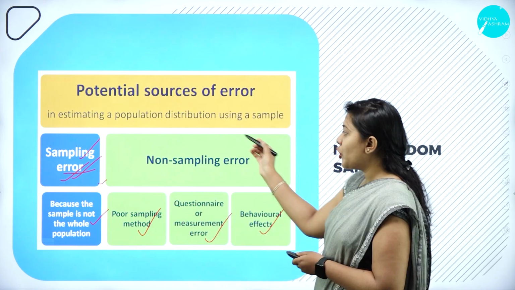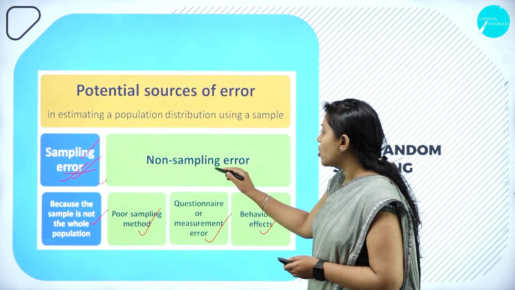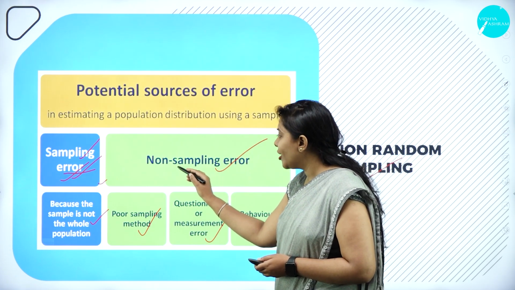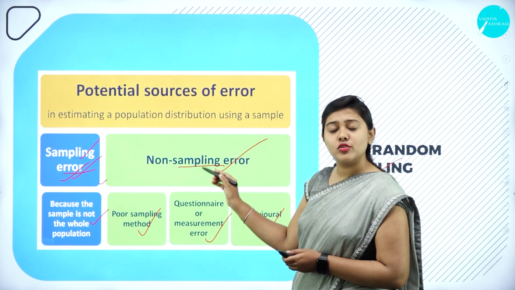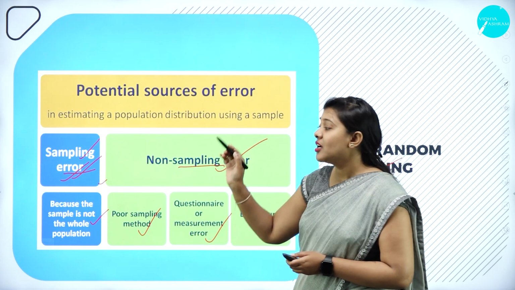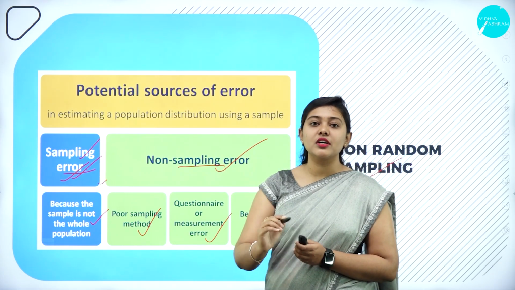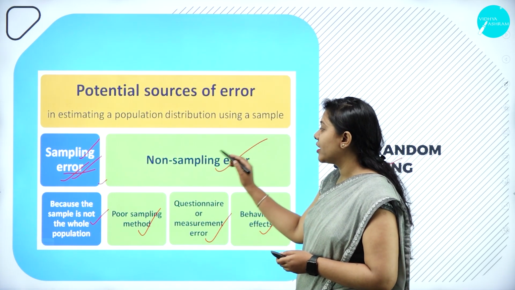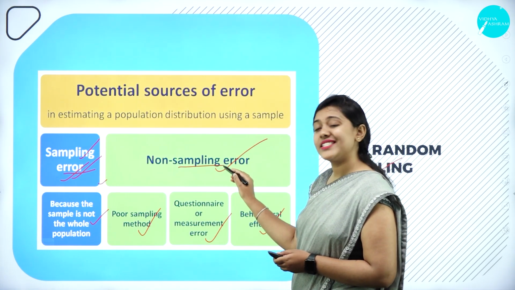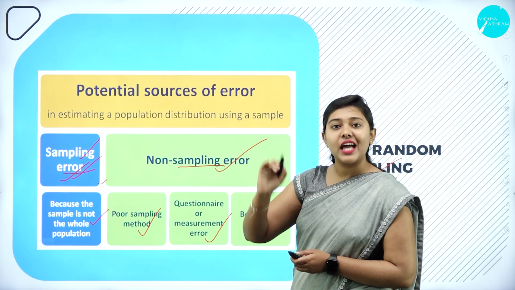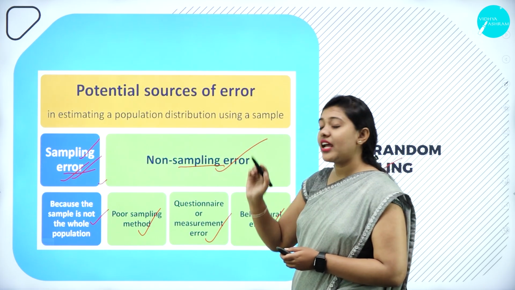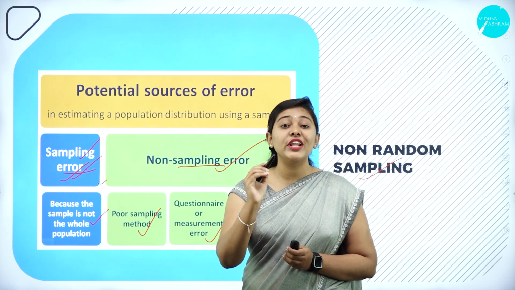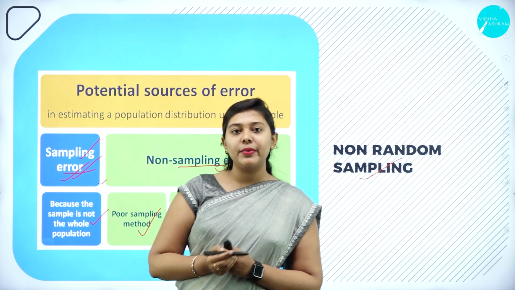So we have non-sampling error. What is this non-sampling error? It is not because of the sampling, it's not because of the sampling purpose, but the error has occurred because of the sampling bias. So what is the sampling bias?